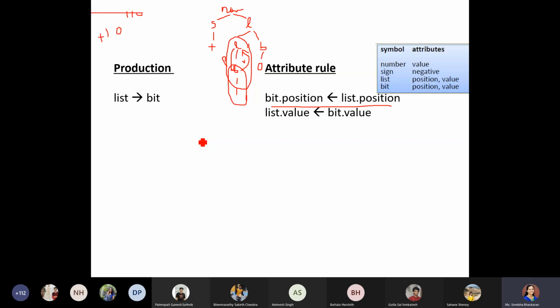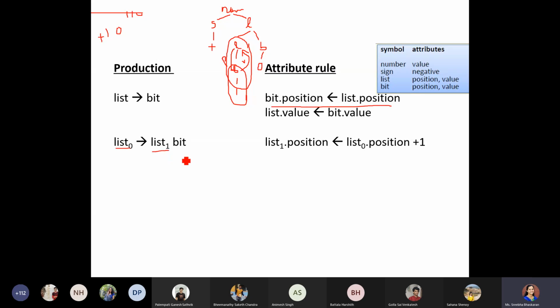Okay. Yes. Coming to the next production rule, we'll see it. What is the next production rule we have? Which is list gives list bit, right? List gives list bit. So we have the same list mentioned twice, right?